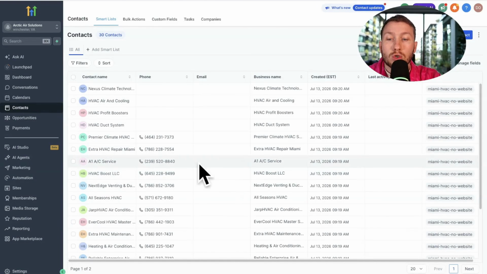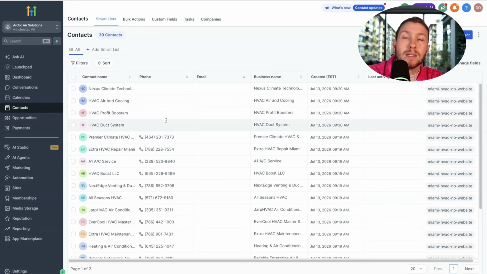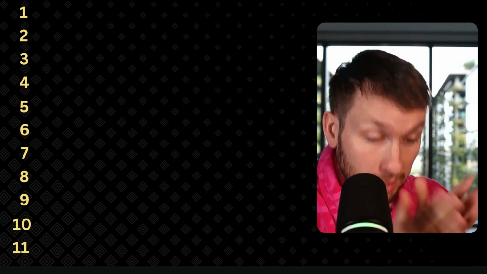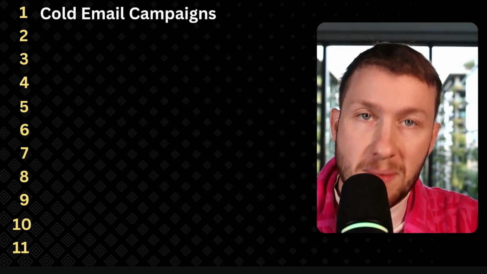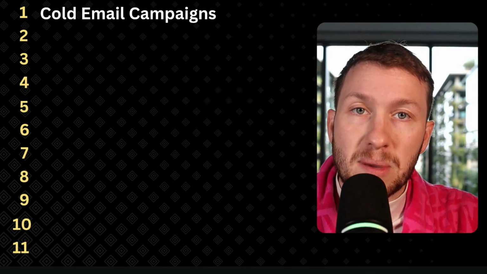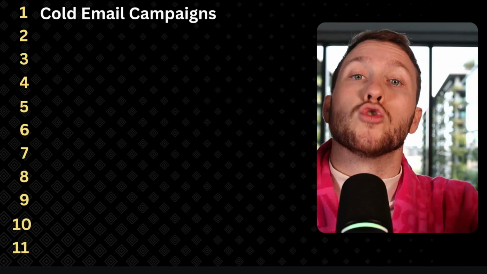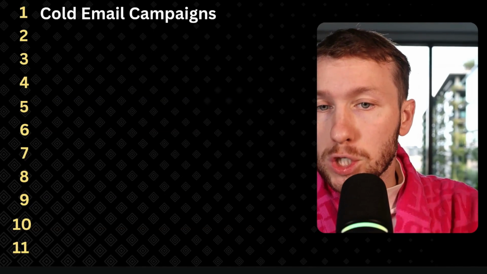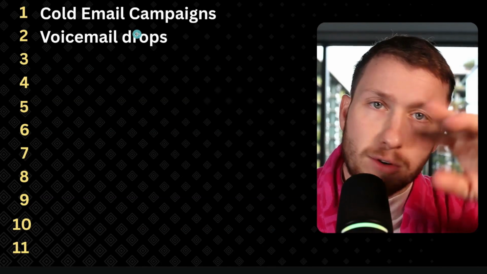But now let's go into a couple different ways we can reach out to these leads once we have them in our CRM. All right, so there's going to be 11 different ways that I have found where we can literally take the list and reach out to them. Again, always follow the opt-in laws, compliance, don't spam people, but these are 11 ways that I have found. So number one, cold email campaigns. You can send emails to these people, okay, getting them to work with you. That is essentially the first kind of prospecting you can do. By the way, these are in no specific order.